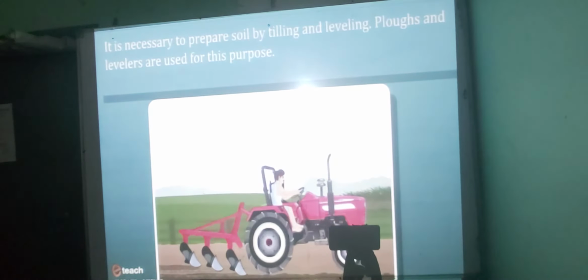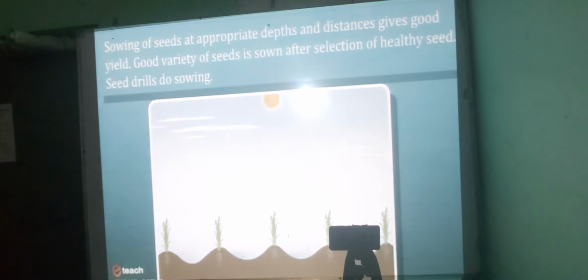Summary. It is necessary to prepare soil by tilling and leveling. Plough and levelers are used for this purpose. Sowing of seeds at appropriate depth and distances gives good yield. Good variety of seeds is sown after selection of healthy seeds. Seed drill does sowing.